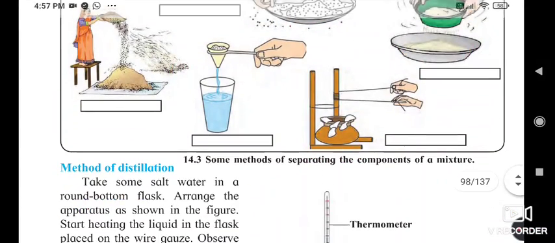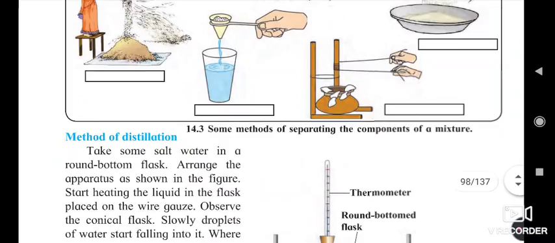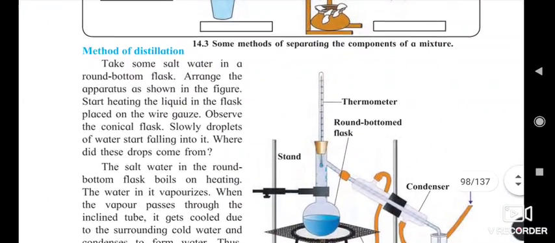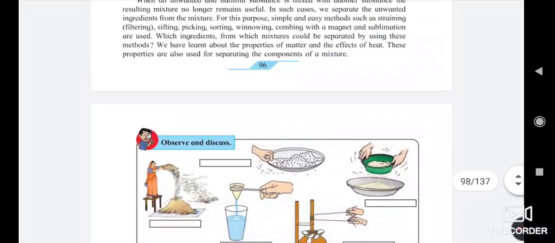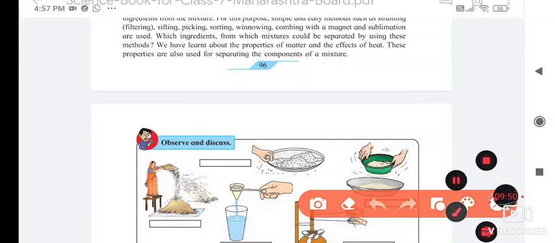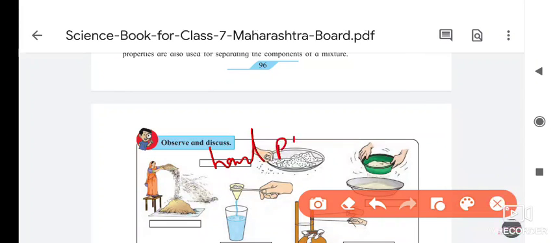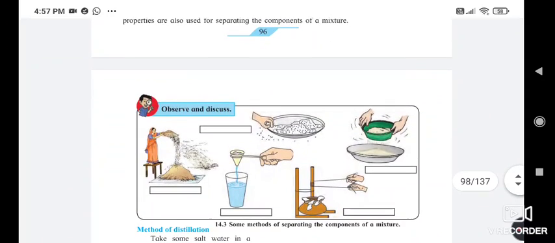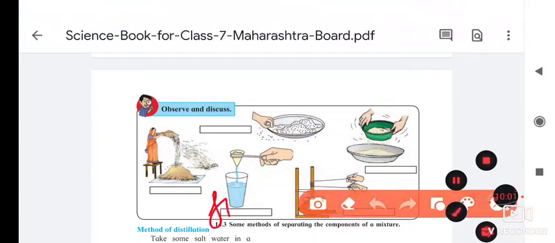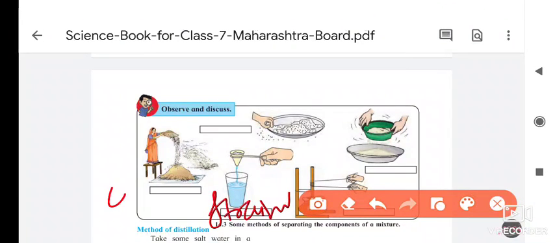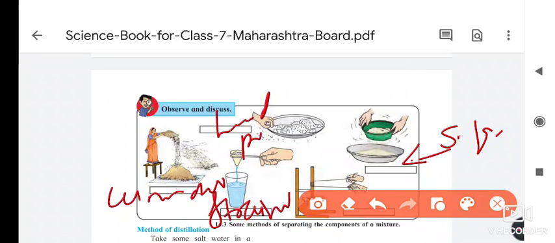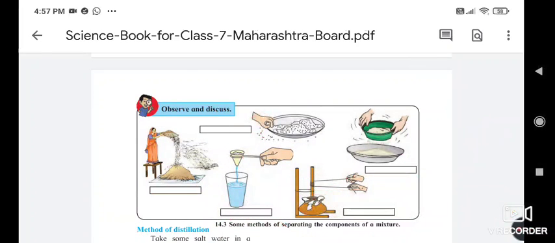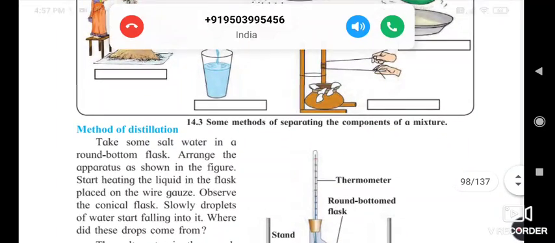This method is what your mother uses to separate the butter from the milk. Now here is the method of distillation. Here they ask you to name the methods. First, this method is called hand picking, so write this down. The next method is straining. This is winnowing. This is hand picking, I told you before. Then it is sifting, and here this method we call churning, which just separates this from this.